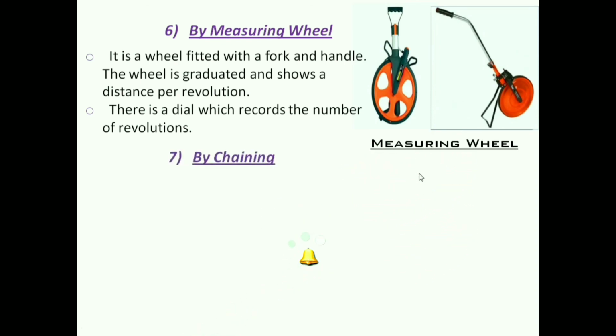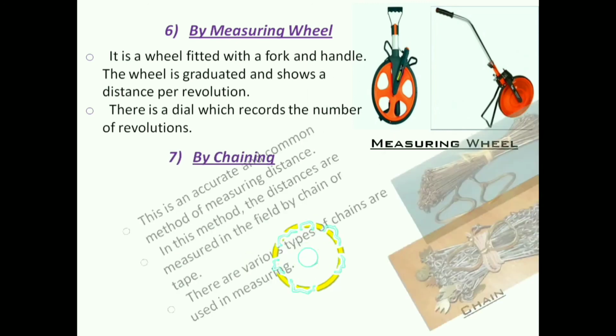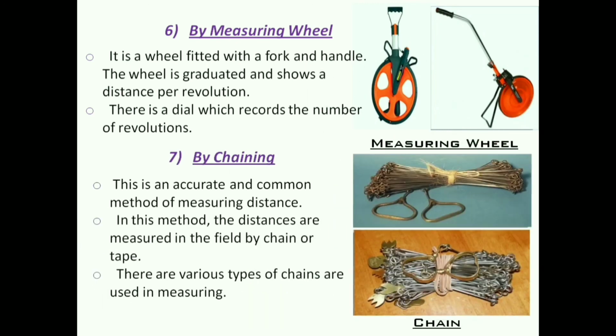And last one is by chaining. This is an accurate and common method of measuring distances in survey engineering. In this method, the distances are measured in the field by chain or tape, and there are various types of chain used in measuring. So here I conclude part 1 of introduction of surveying.